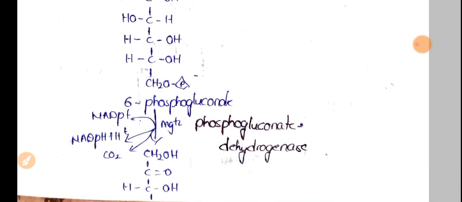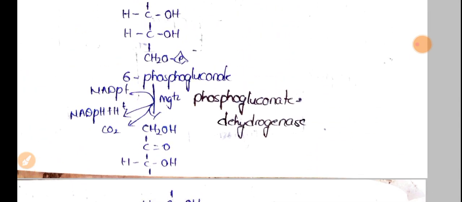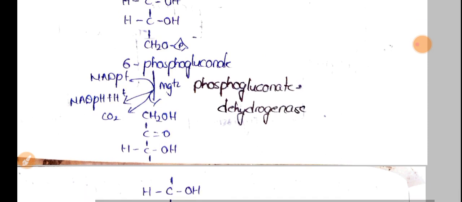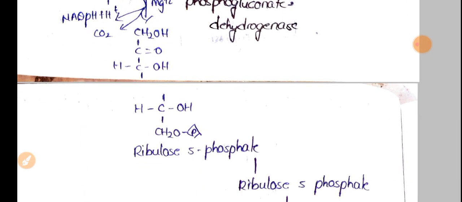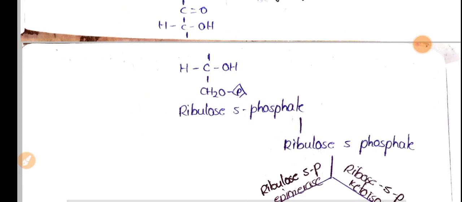This 6-phosphogluconate is converted into ribulose 5-phosphate by the enzyme phosphogluconate dehydrogenase. Here also NADPH will be released. So this is the oxidative phase that we see in this hexose monophosphate shunt or HMP shunt.